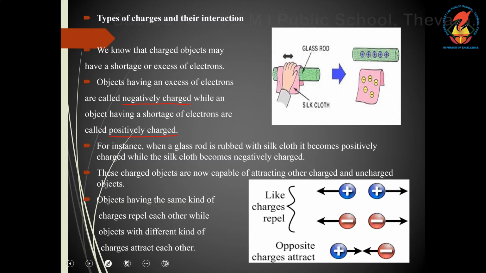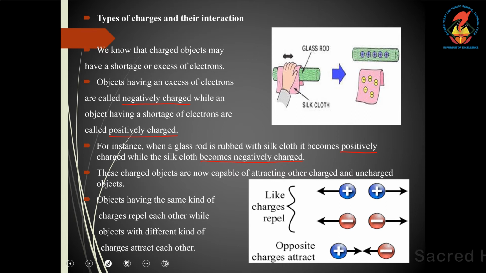So, when a glass rod is rubbed with silk cloth, it becomes positively charged and the silk cloth becomes negatively charged. These charged objects are now capable of attracting charged and uncharged objects.